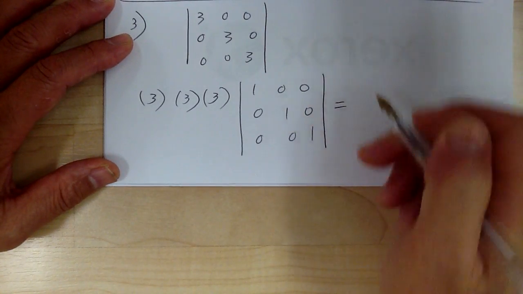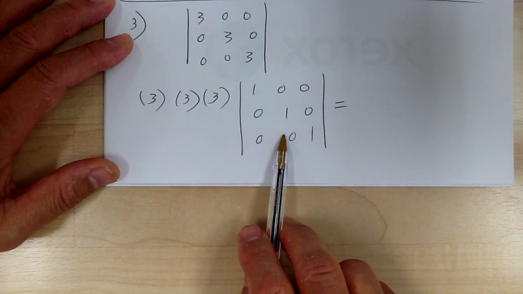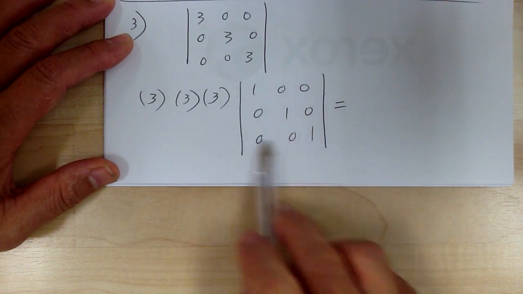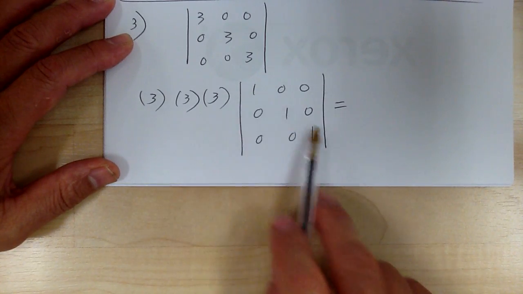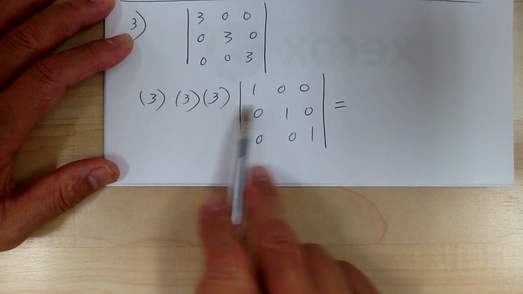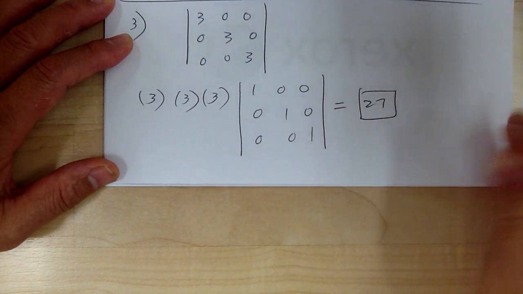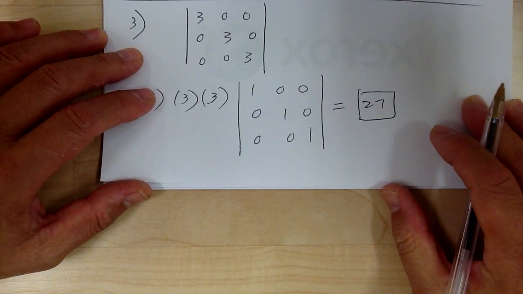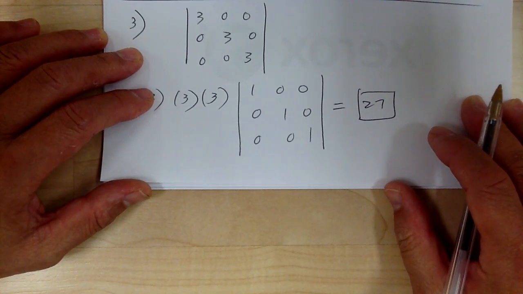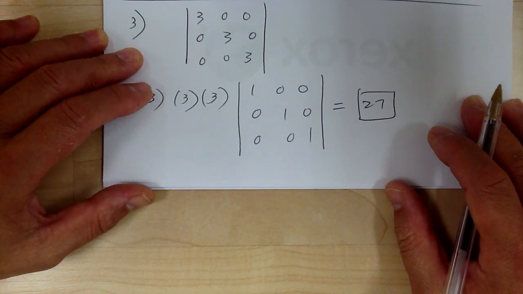Now, this is identity matrix. Identity matrix determinant is 1, right? So 3 times 3 times 3 times 1 gives you 27. So again, if you know some of these tricks, it's very simple. If you look at number 11, you're going to factor out 6 from each row or each column, and the answer would be 6 to the 4th power, and that's it. Now, in some cases you don't have that choice, but you still can factor out to make it a little bit easier to evaluate.